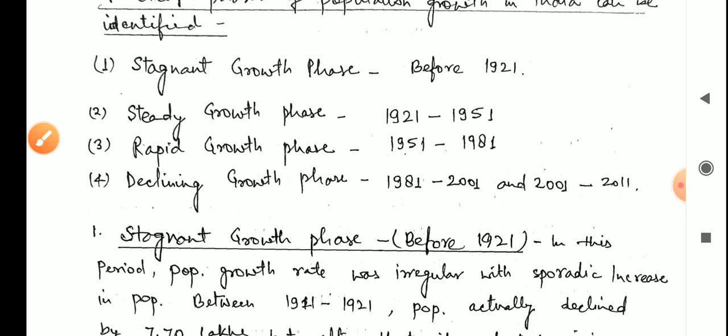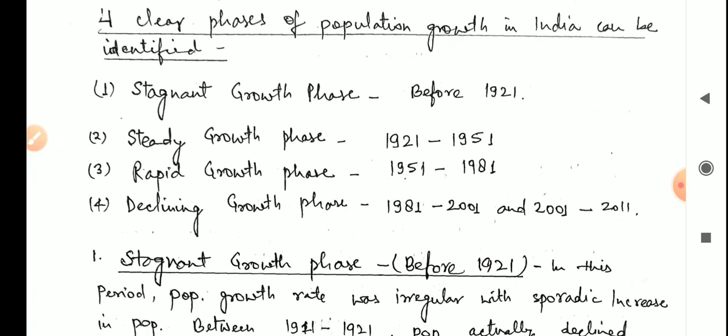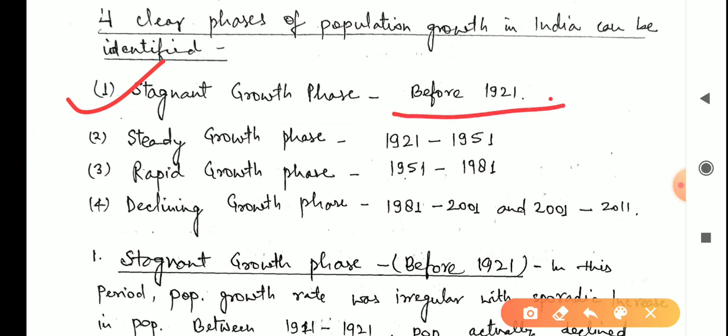If we divide the whole population period into 4 growth periods, we will have these: the stagnant growth phase first, that is before 1921. Then the steady growth phase, 1921 to 1951. Stagnant means a constant growth rate, not much growth.